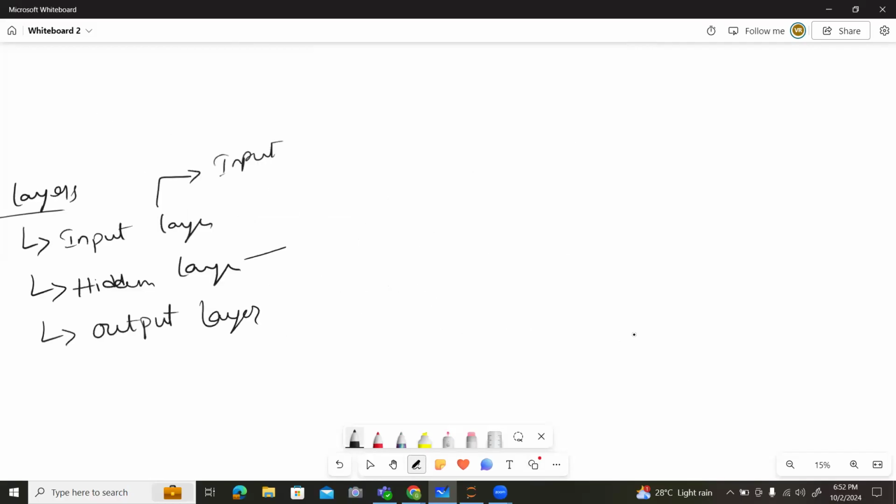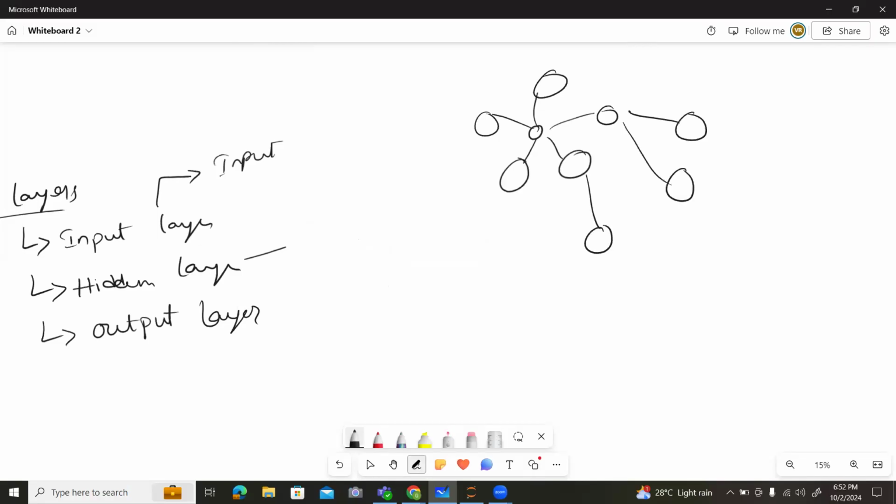For example, let's consider this is our brain. It attaches like this, and again it forms this, and again it attaches something like this. These are the hidden layers of our brain. One type of layer is connected to another layer, and like that the layers are formed. First we need to provide the input layer, so that's the purpose of the input layer.